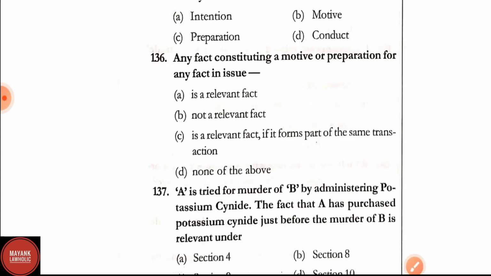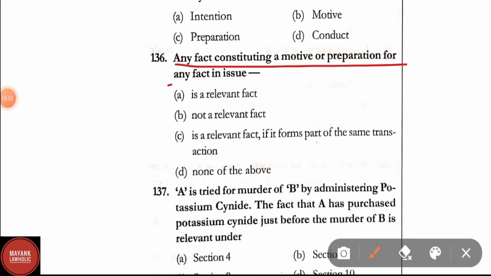Question number 136. Any fact constituting a motive or preparation for any fact in issue is option A, is a relevant fact, B, not a relevant fact, C, is a relevant fact if it forms a part of the same transaction, D, none of the above. Here correct answer is option A, that is a relevant fact.